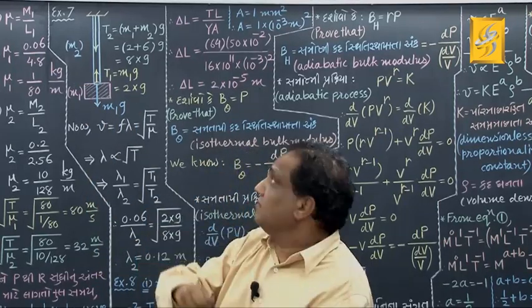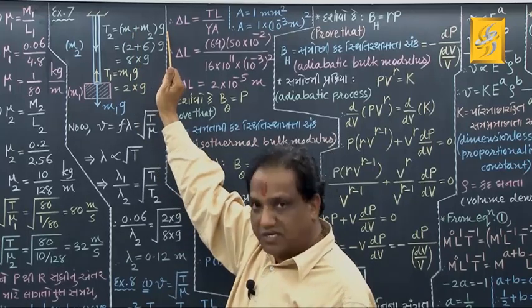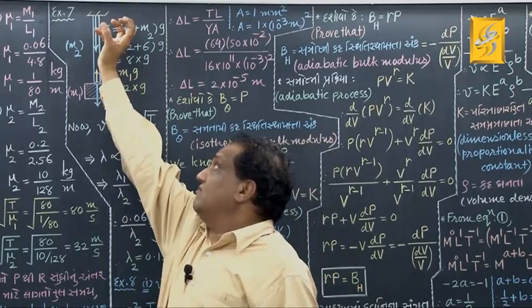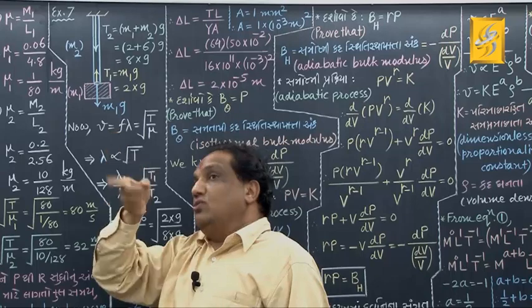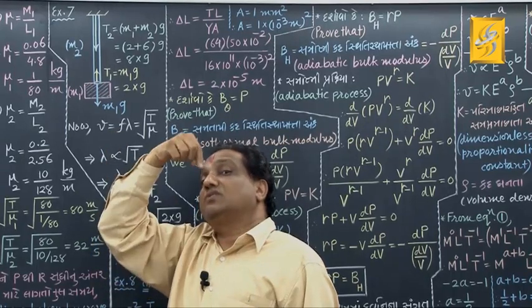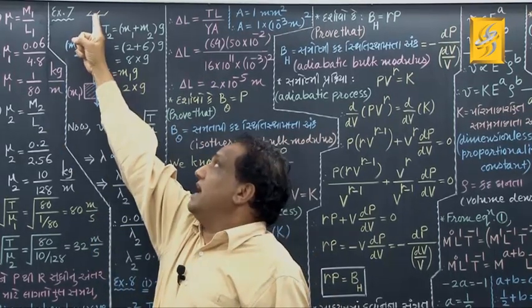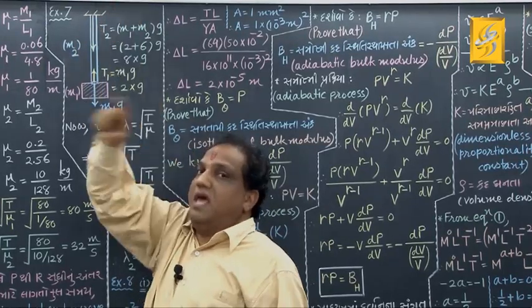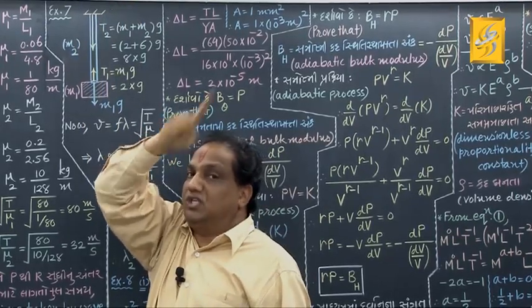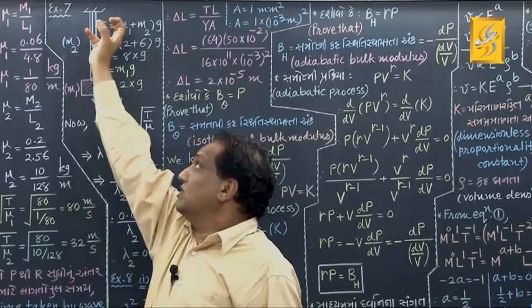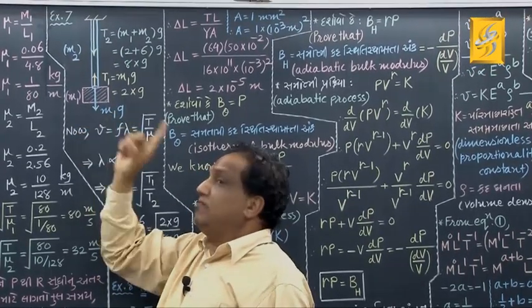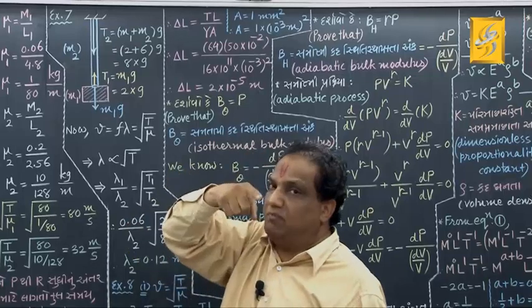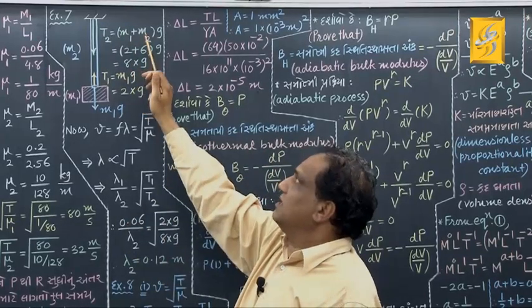You can take g common, that is (M1 plus M2) into g. The restoring force will get developed just opposite, vertically upwards, and it will be equal to this total external force, M1g plus M2g.